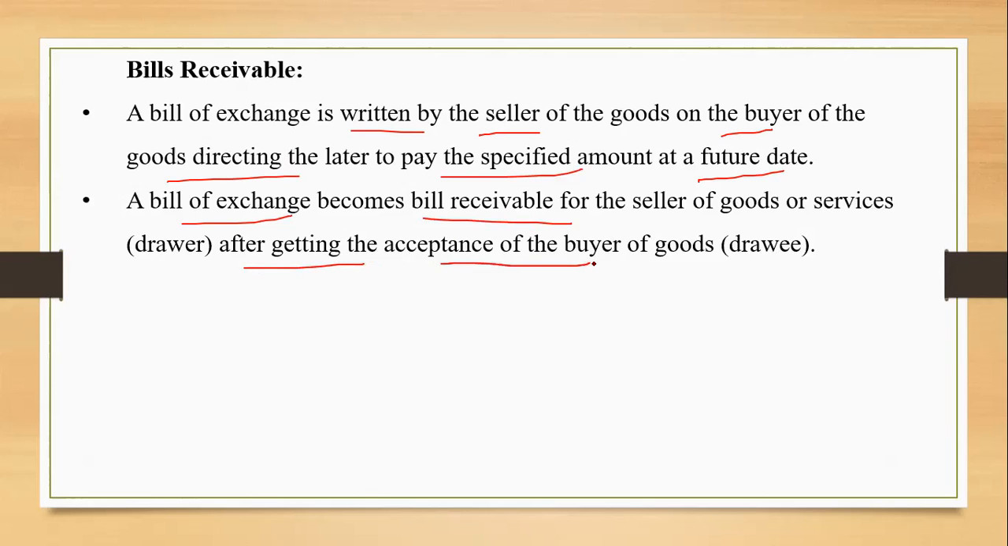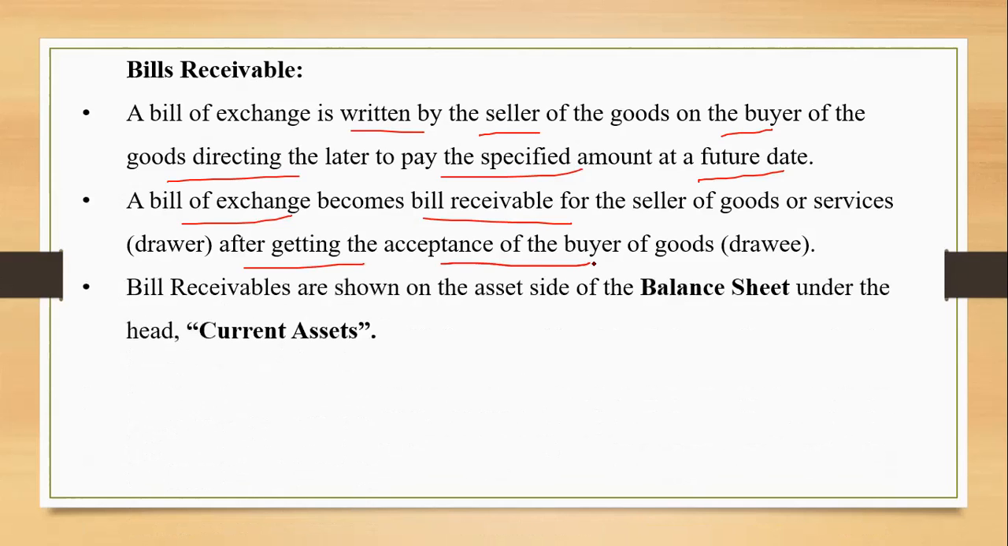मतलब A and B का example जो दिया था, once B accepts it, once B puts a signature on the bill, then and only then that bill of exchange will become a bill receivable for A. Where do we show this? Bill receivable is a part of the current assets. Okay, and current assets are shown in the balance sheet on the asset side.